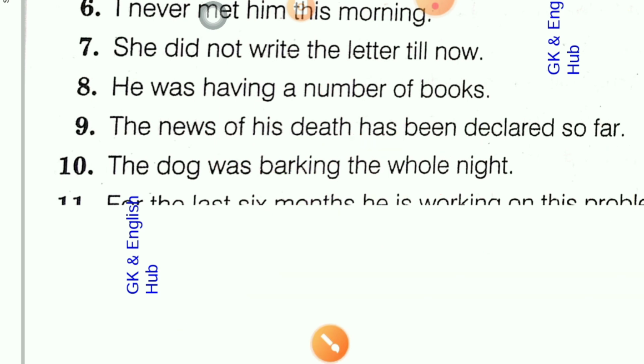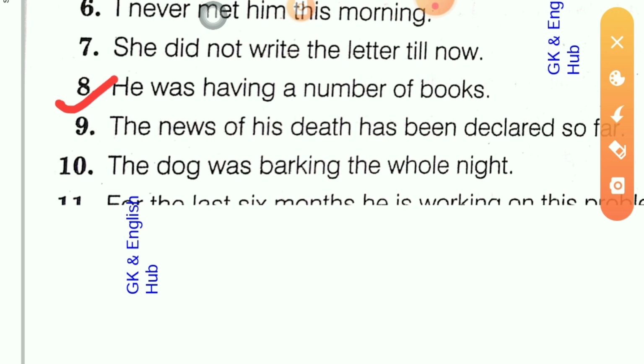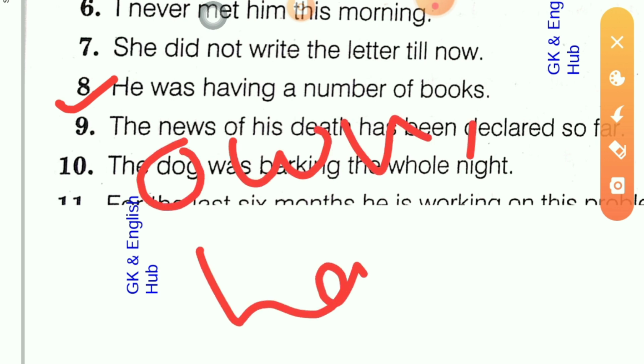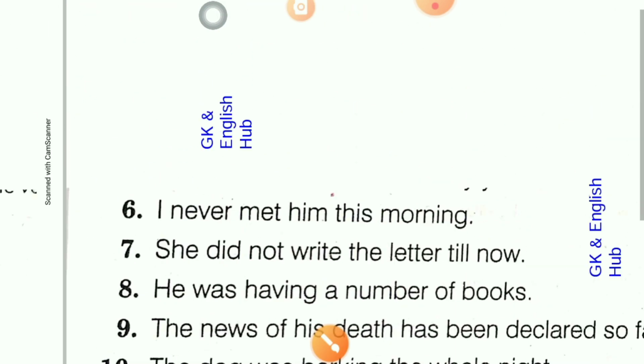Now let's go to the question. He was... and with it remember, my friends, that there are some verbs which sometimes do not admit progressive action, and among them are some verbs that give a meaning of possession, that is own, have, also taste.